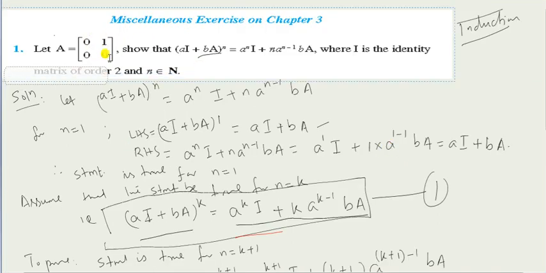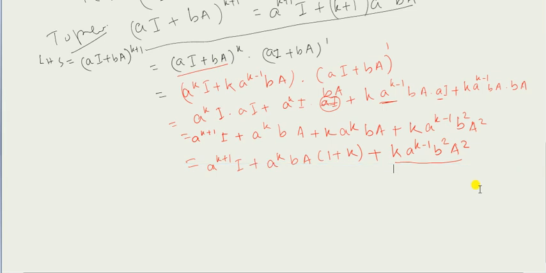A is given 0 1 0 0. So let me put it. I am using this portion for rough work. A is given to be 0 1 0 and 0. So let us find a square here.